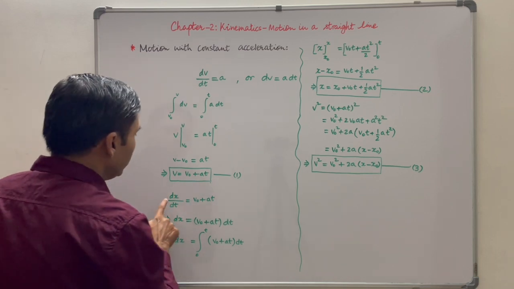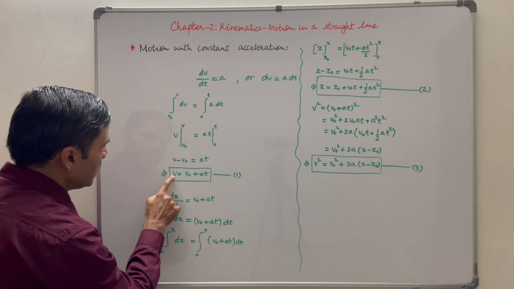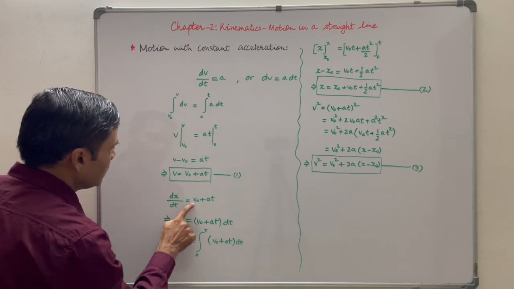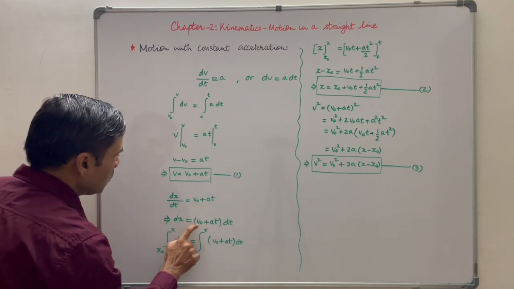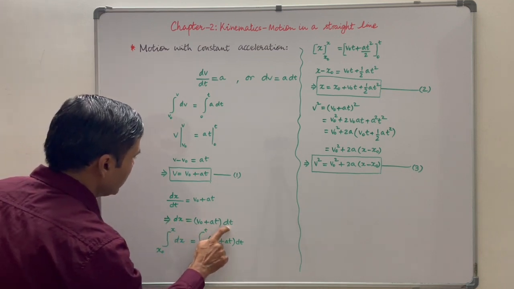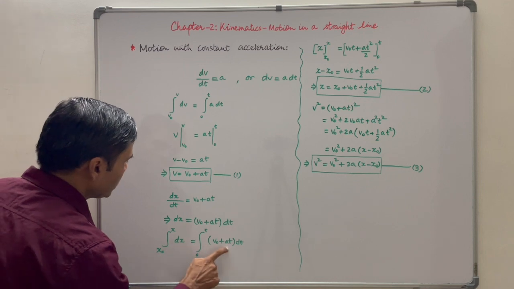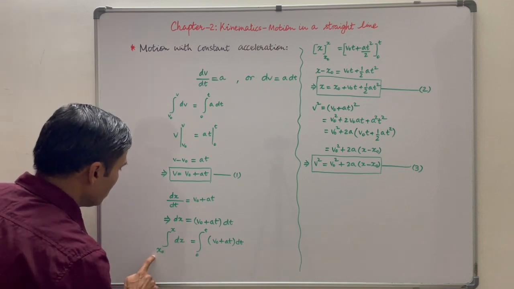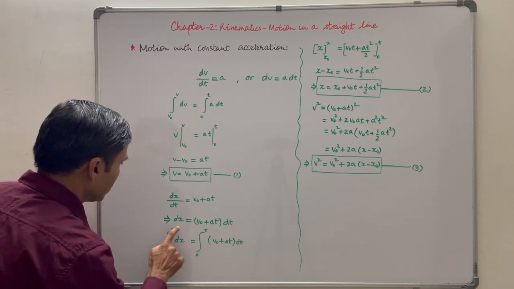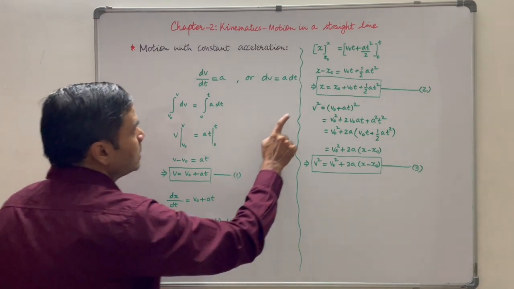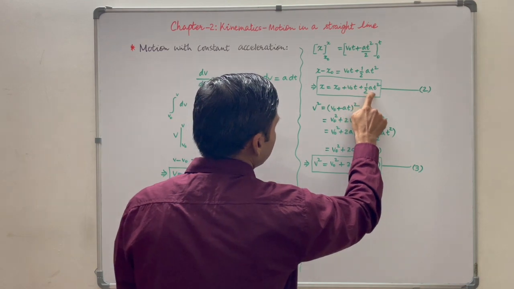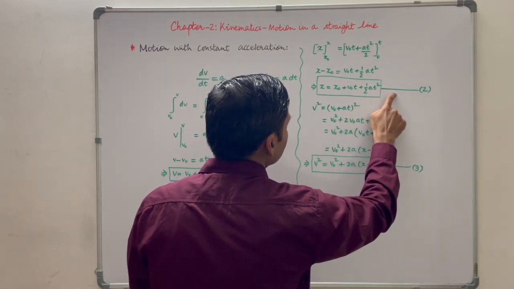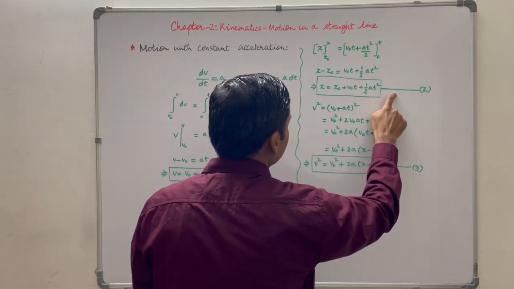Now write dx upon dt in place of v. So dx upon dt is equal to v0 plus at, or dx is equal to (v0 plus at) into dt. Now integrate both the sides within limits. Initial position is x0, final position is x. So we get this equation, x equal to x0 plus v0t plus half at square. This is the second equation of motion in a straight line.